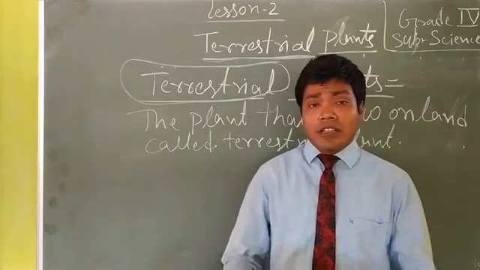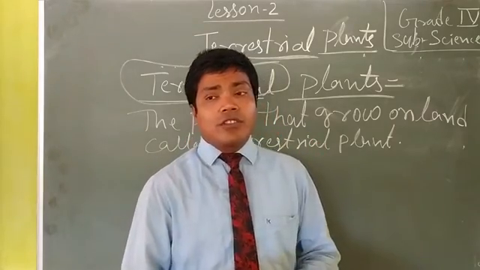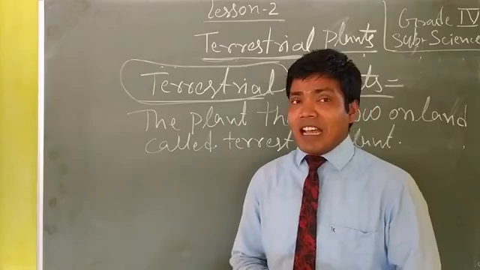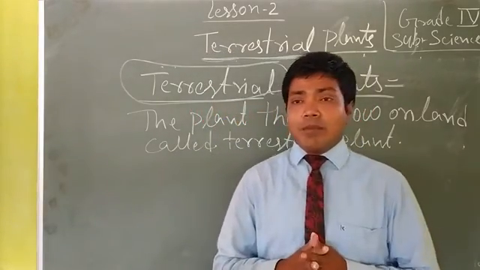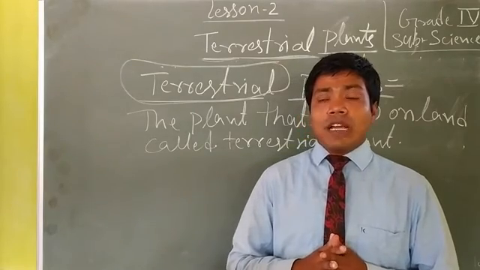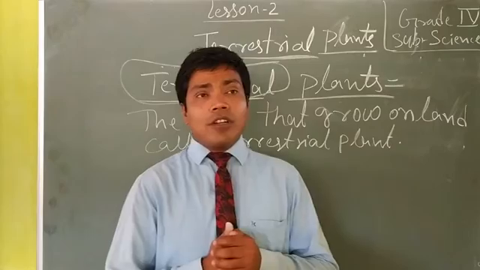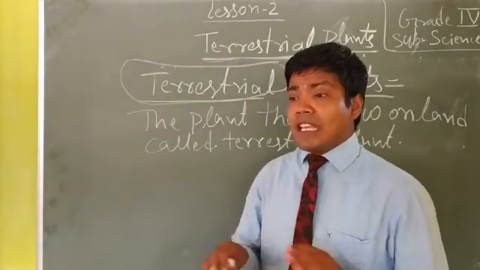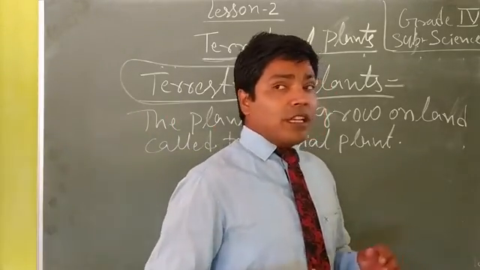You know very well the plains, mountains, deserts, hilly areas, marshy areas. So according to the land features, terrestrial plants grow according to their landforms. At first, we will read about the plants that grow on plains.